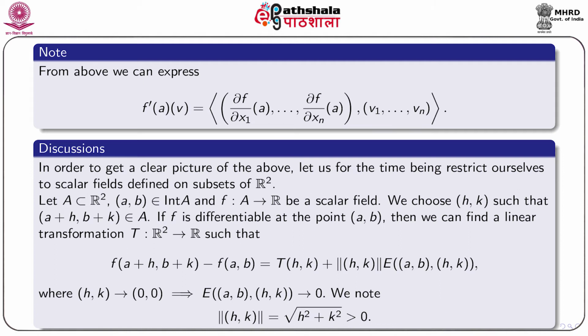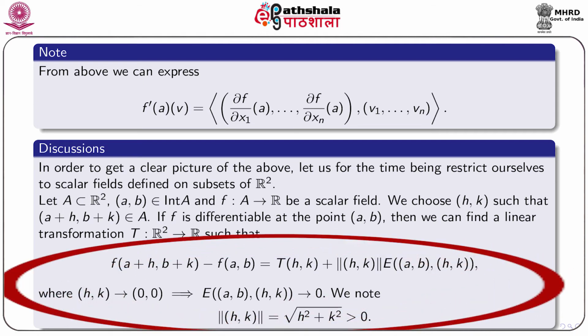(a, b) is an interior point of the set A, and f is a scalar field whose domain is the set A. We choose (h, k) from R2 such that (a+h, b+k) is also a member of A, that is, we can define f at the point (a+h, b+k).